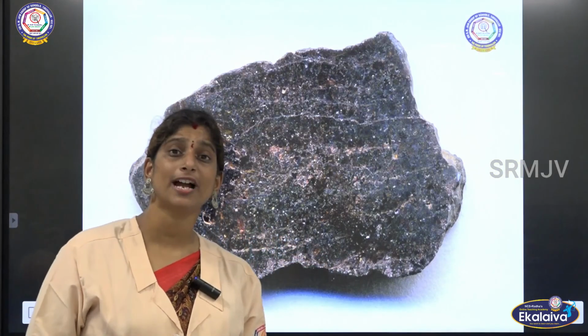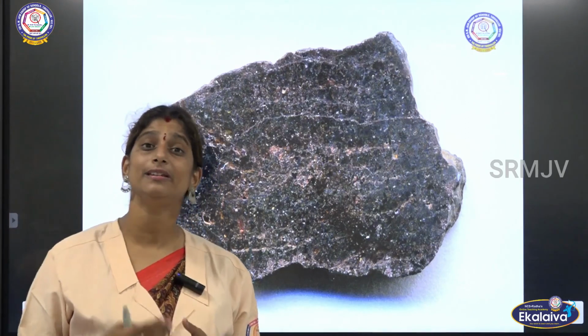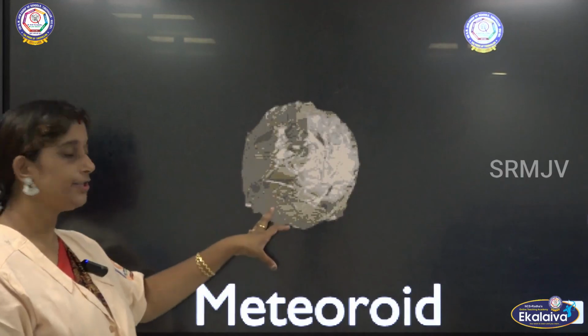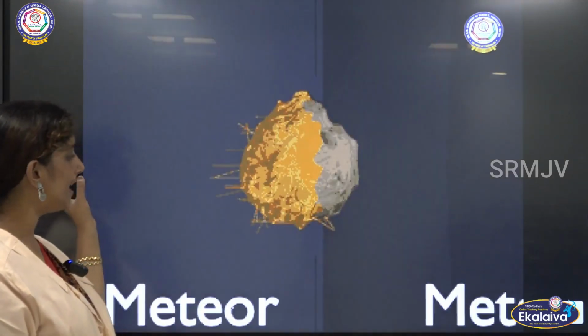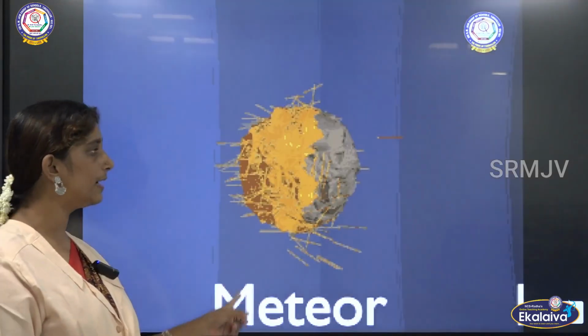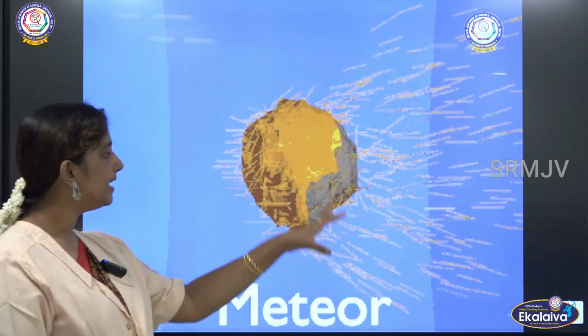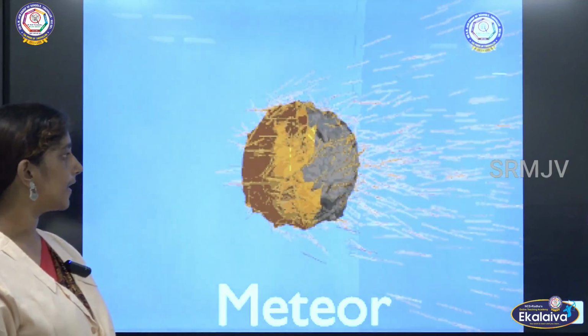There are meteorites which are even older than the earth, right? Now we could see the process. A meteoroid, when it gets burnt in the air, becomes a meteor, and when it finally reaches the earth, it becomes a meteorite.